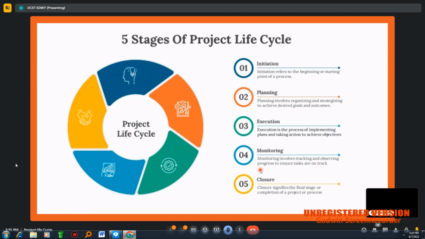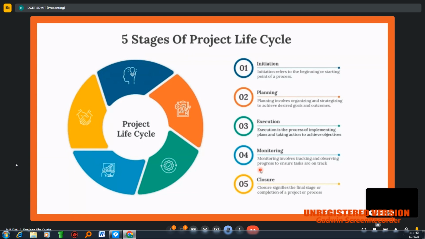Here in monitoring, I need to track whether I am going as per my plan and my schedule. This is done in the monitoring stage. Why is it considered a very crucial stage? Because the project's failure or success depends on monitoring. If we fail to monitor the pace at which the project is happening, that may lead us into losses. That is why I called it a very crucial stage in the project life cycle.